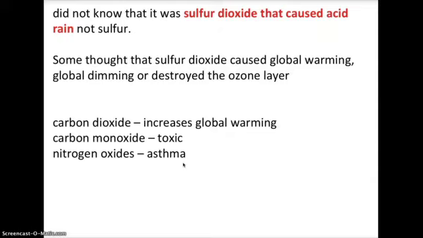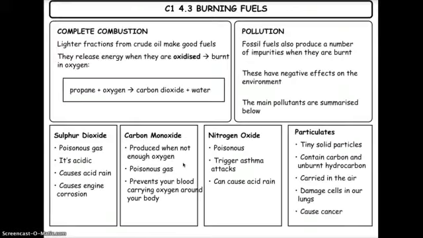Others thought that sulfur dioxide caused global warming, global dimming, or destroyed the ozone layer. Remember, you have to be specific about what these pollutants do. So carbon dioxide is the gas that increases global warming. Don't just say carbon dioxide pollutes the atmosphere, you need to say it increases global warming. Carbon monoxide is toxic, and nitrogen oxides cause respiratory problems, or they irritate and aggravate asthma.